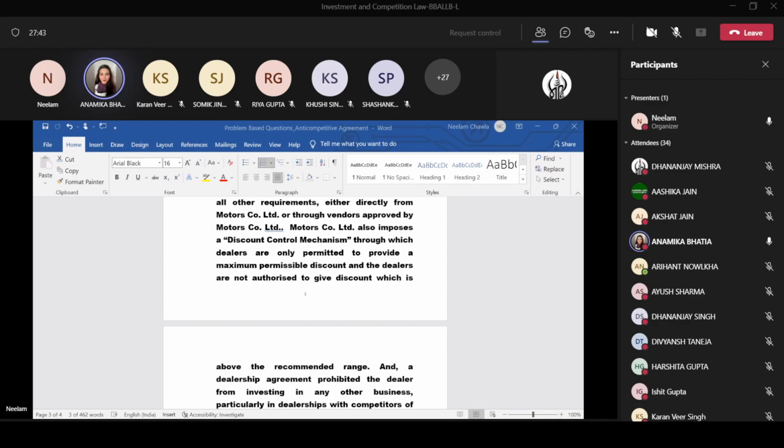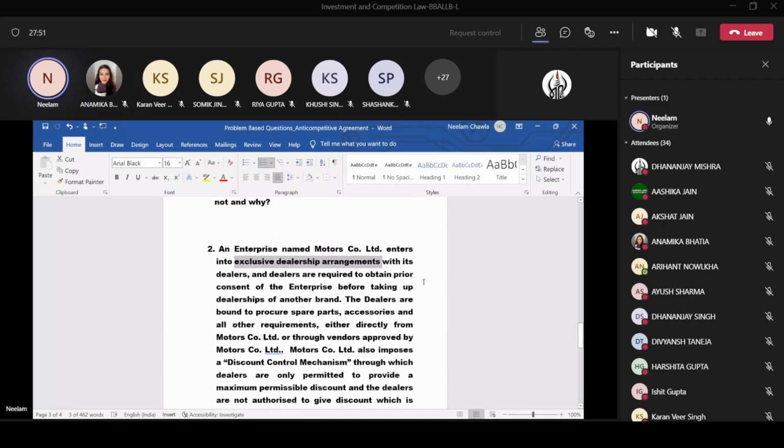So this way, this is an exclusive agreement so that nobody can enter the market. Wonderful, beta. But you have missed one thing: dealers are required to take prior consent of the enterprise before taking up the dealership of another brand. It means they have used the expression exclusive dealership agreement, but this agreement is not prohibiting the dealers from taking the dealership of another manufacturer, only that prior consent is to be taken. Now this was decided by the CCI.